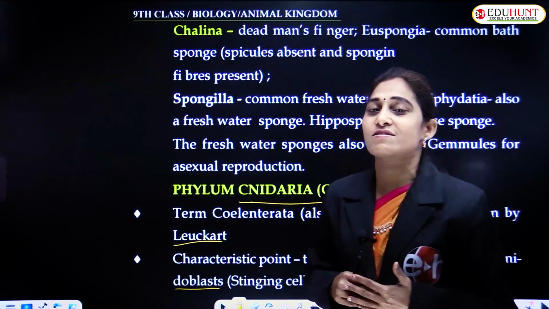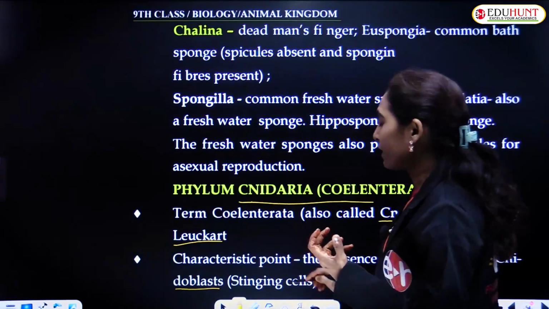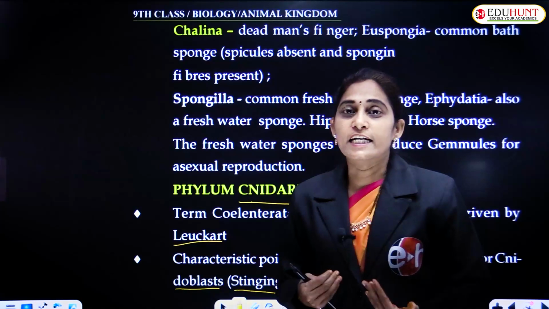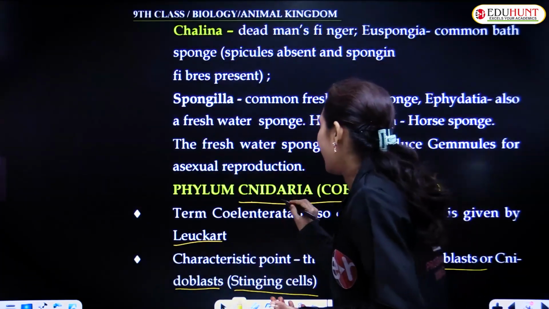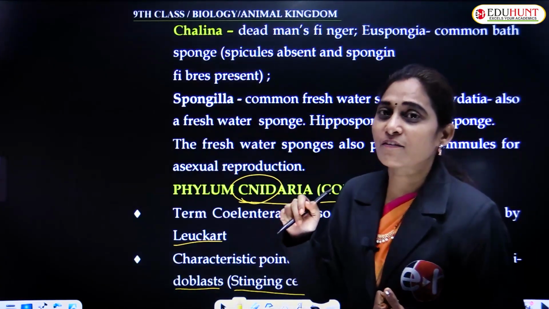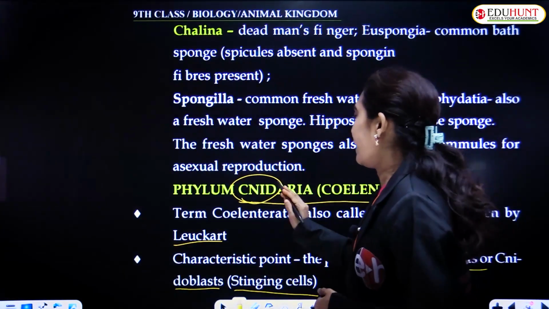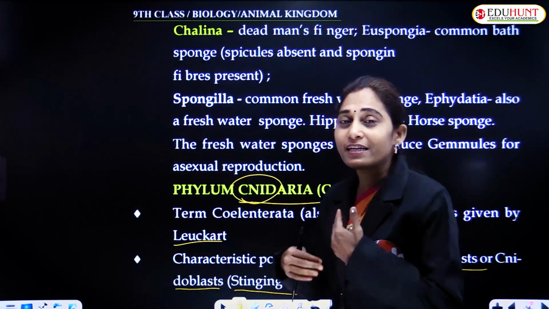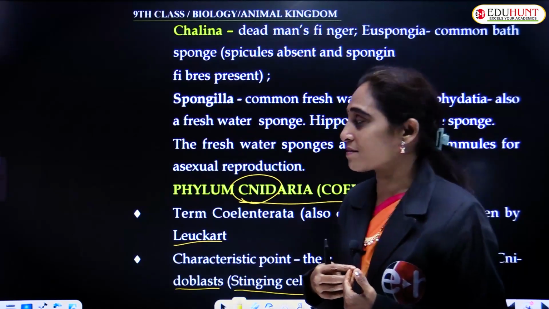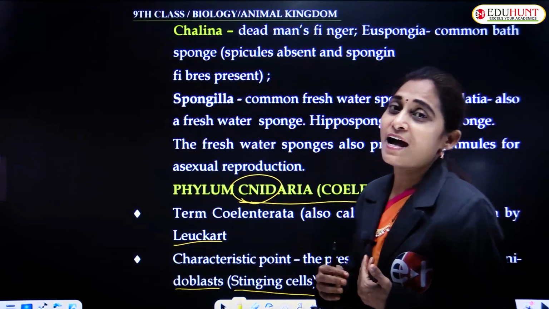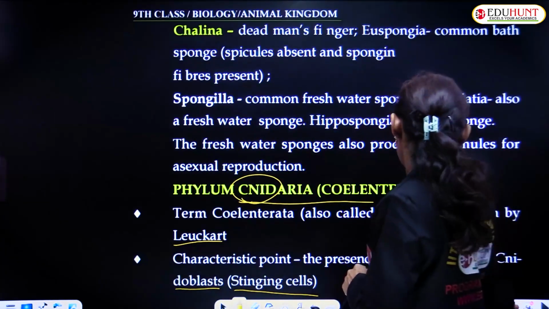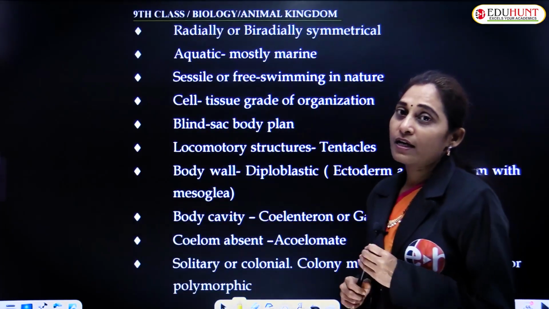So the presence of cnidoblasts is the characteristic feature of this phylum, and from having these cells, it gives the name Cnidaria to the phylum.